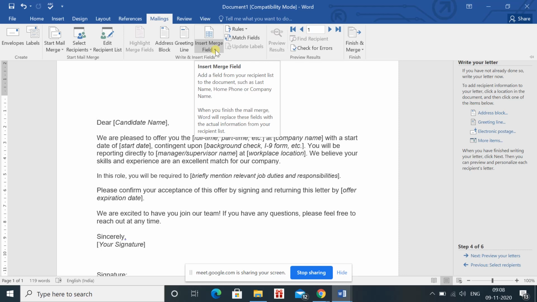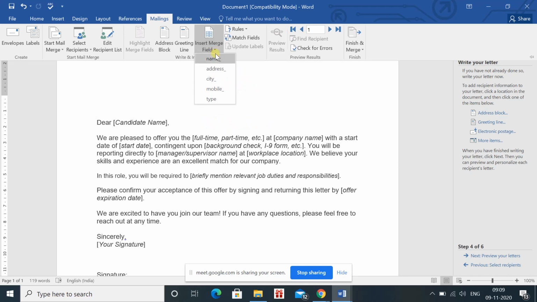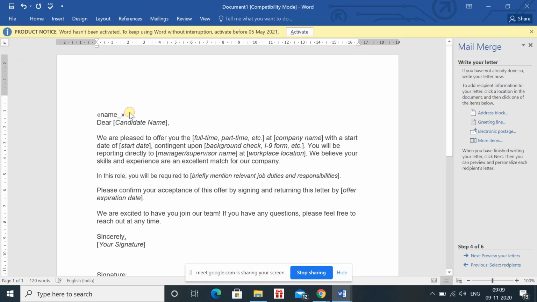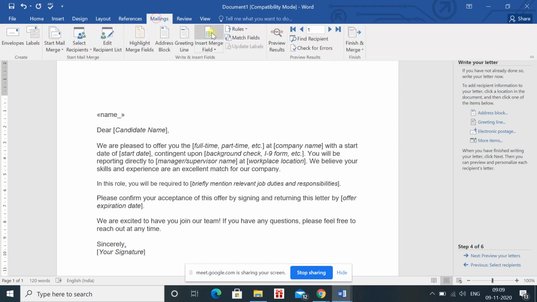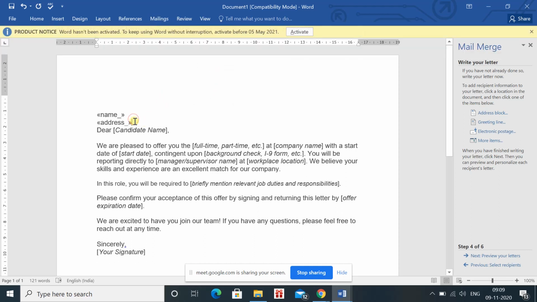Insert Merge Field. Whatever personal information you want to enter related to the employee, you can enter here. Suppose I'm clicking here, so we have 5 pieces of information related to the candidate. Here I'm using the first name, then I'm pressing enter because I want the address after this. Then again I will go to the Mailings tab and Insert Merge Field. I want the address. Address is coming. Now click here again and enter.